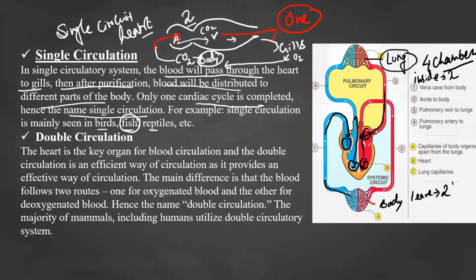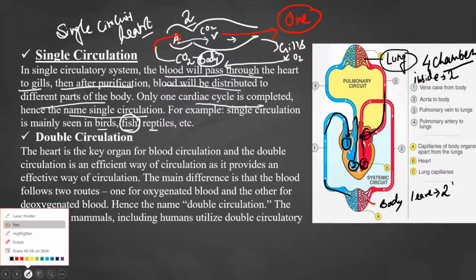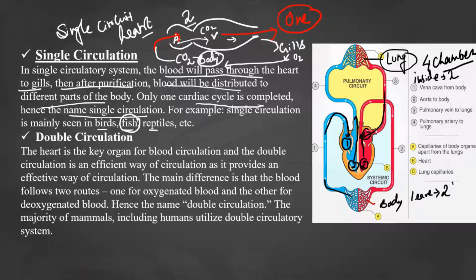Such a heart is called a double circuit heart.